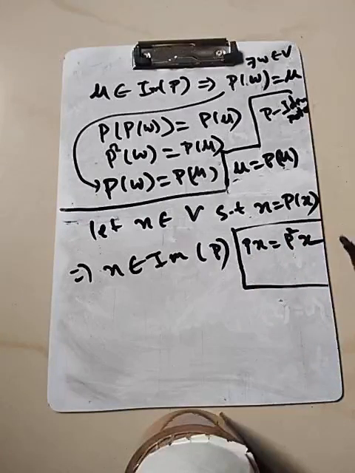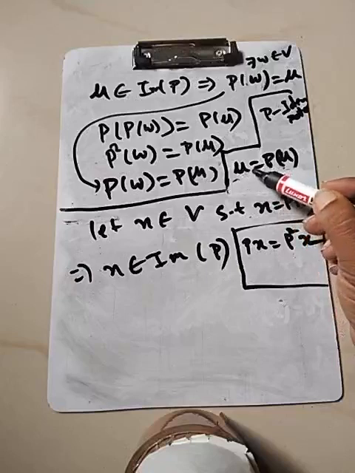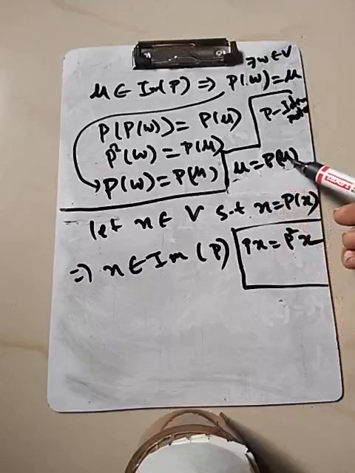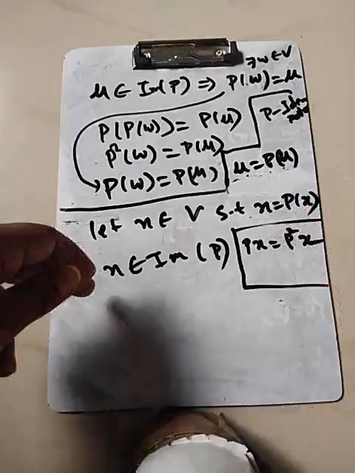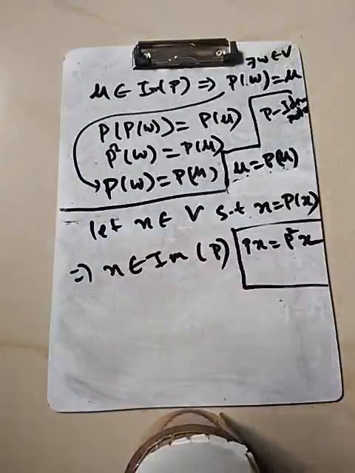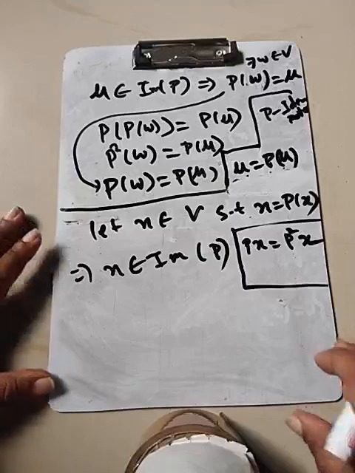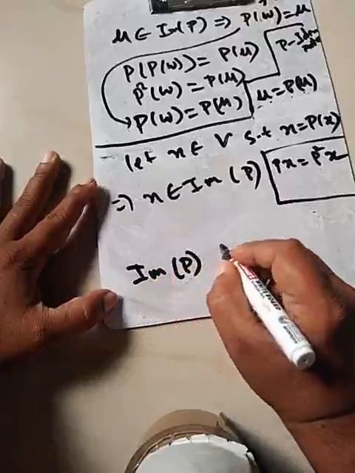So the point is that if you have an object in the image set, then there is a unique relationship which is observed here, which is the object on the codomain. Here it is the image. So the image of the element is the image itself. And conversely, if an element is also in the image, that is trivially, as you can see, x equal to P of x, in the image set. But every element here, u was any typical element, we are able to show that u is in fact P of u. So what you can say is that the image of P is in fact